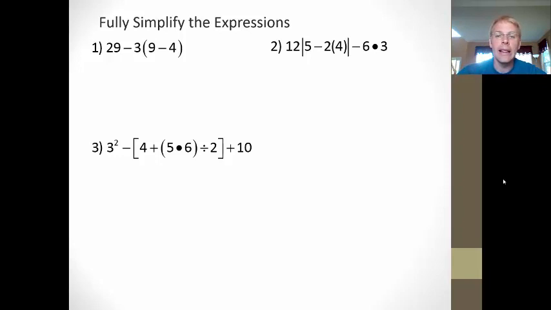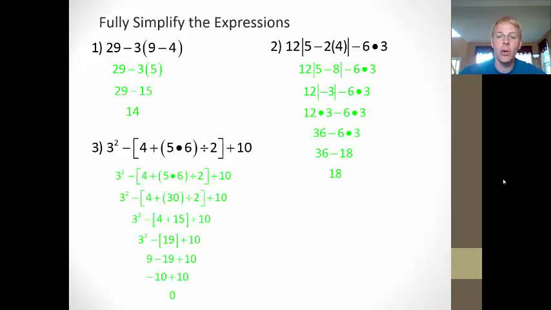Welcome back. Let's see how you did here. So check the work and look at the final simplified expression. And we got 14 for number 1, 18 for number 2, and 0 for number 3. If you didn't get that, look at the work. Follow the steps. If you've got questions, again, I know I've said this a bunch of times, guys, but it's really important with these flipped lessons that when you get stuck, when something doesn't make sense, that you write it down so you remember the next day, and then come to class and make sure you ask those questions, right?